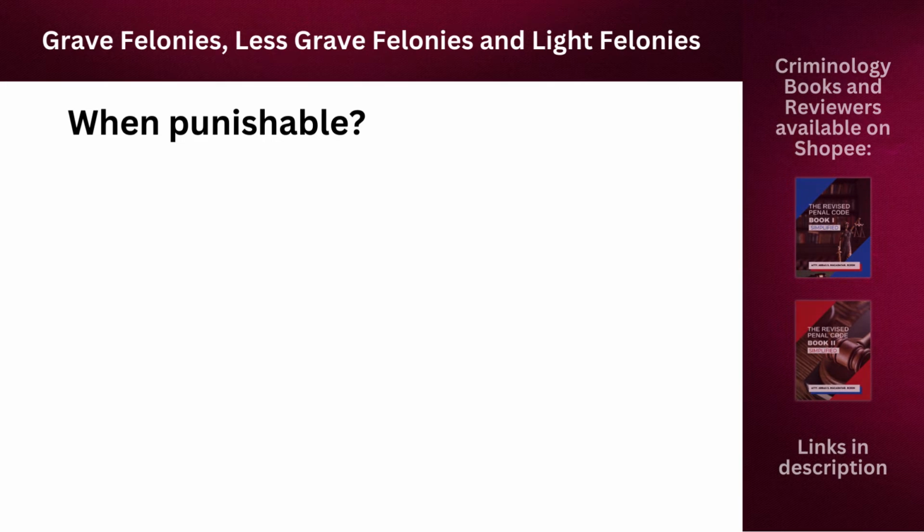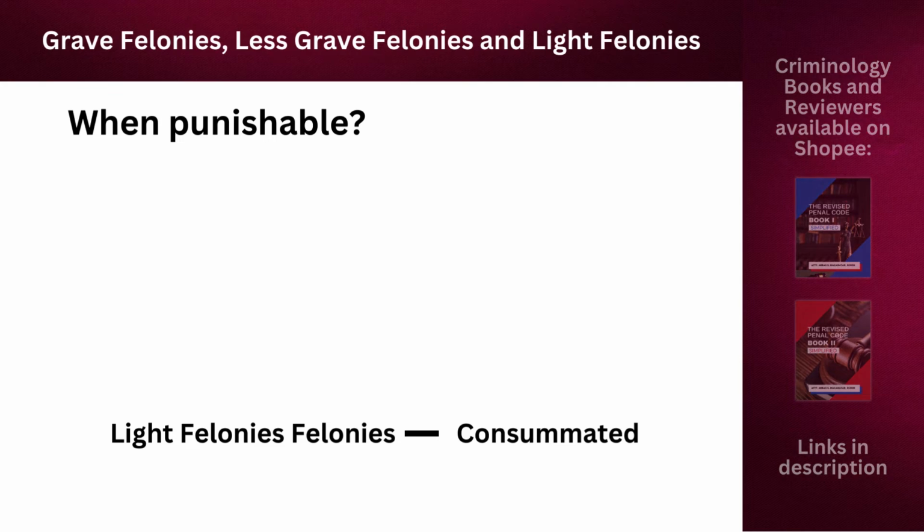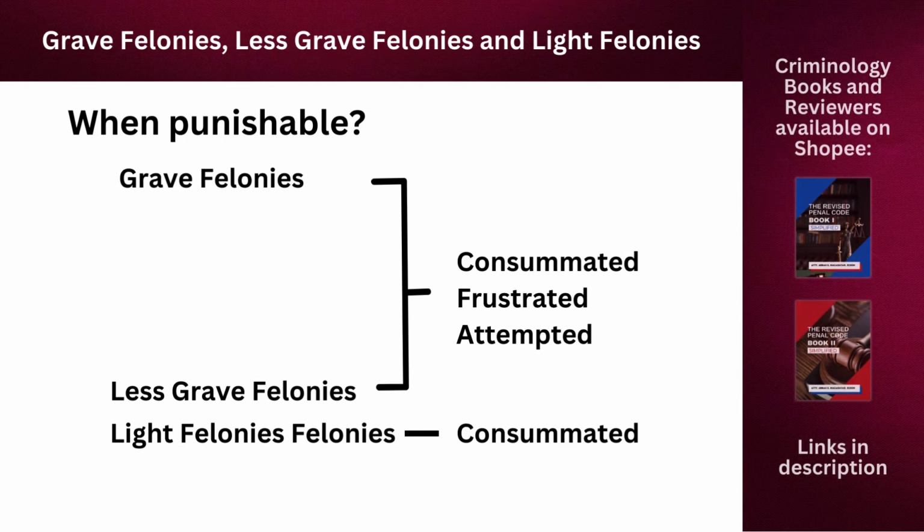Kailan naman pinaparusahan ang light felonies? Light felonies are punishable only when they have been consummated. Remember, may 3 stages of execution: consummated, frustrated, at attempted. Sabi natin kanina, ang grave and less grave felonies, pinaparusahan ito regardless of the stage of execution. Consummated man yan, frustrated, or attempted. However, sa light felonies, pinaparusahan lang ito kung consummated. Kung attempted or frustrated lang po, hindi na po siya pinaparusahan.